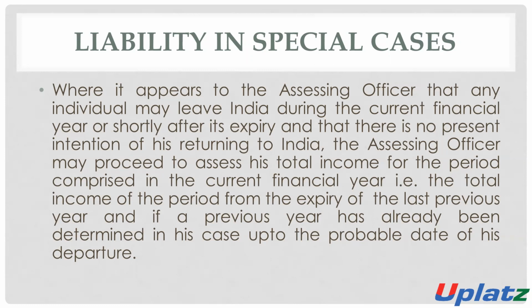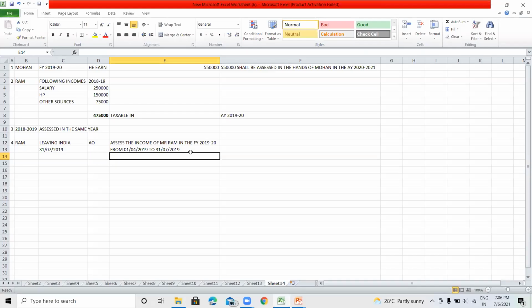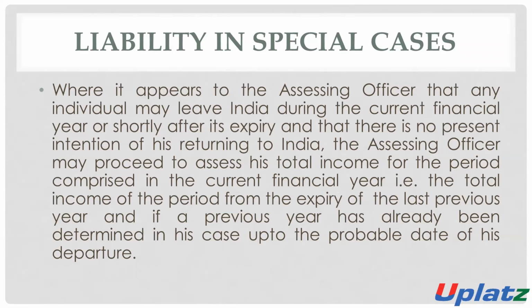According to the example, the previous year ends on 31st March 2019. So now the income from 1st April 2019 till the date of his departure will be assessed in the same financial year. Sorry, in the assessment year, it will be taxable in the same year. This is the first exception to the general rule. The general rule is that the income of the previous year, the income of the financial year, will be taxable in the assessment year. So this is the first exception.